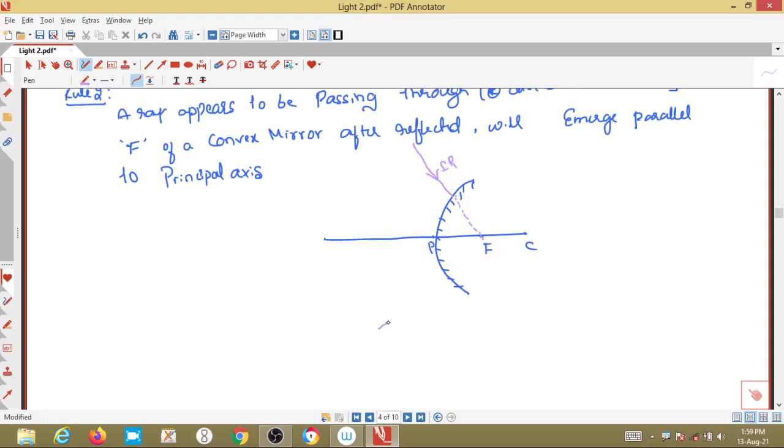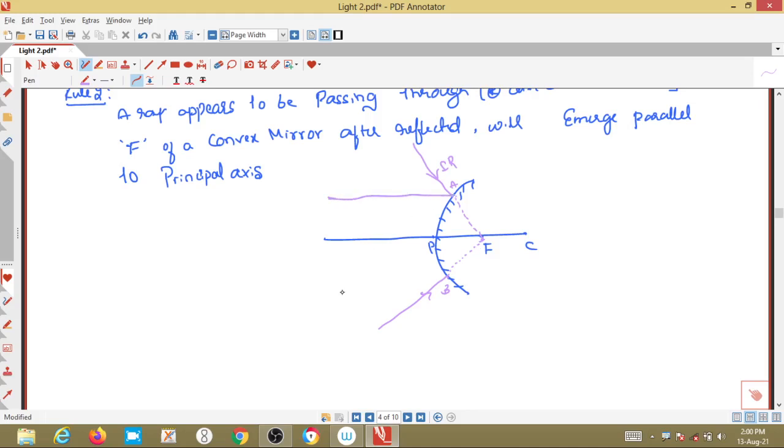Again from this side we send a ray incident at a point B, and it appears to be heading to this point F. When the rays appear to be directed towards this point F, the reflected ray will emerge parallel to the principal axis.